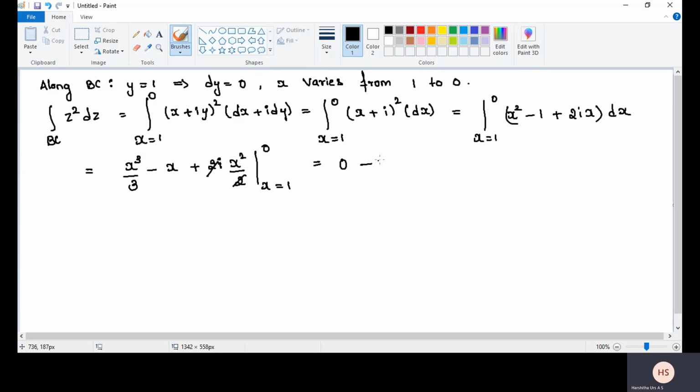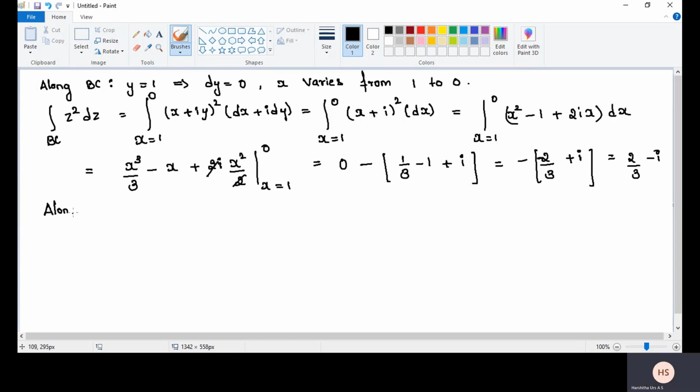Upper limit is 0, lower limit is 1 by 3 minus 1 plus i. That is equal to minus of (minus 2 by 3 plus i), that is 2 by 3 minus i. This is the third one.